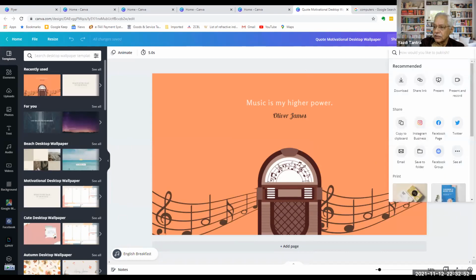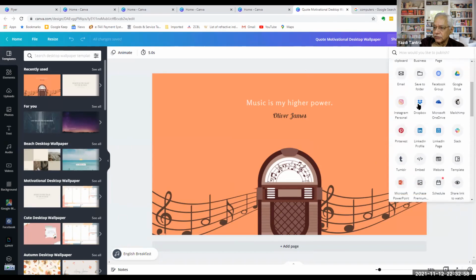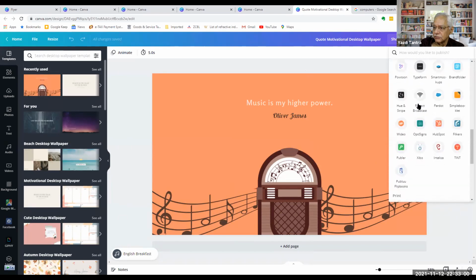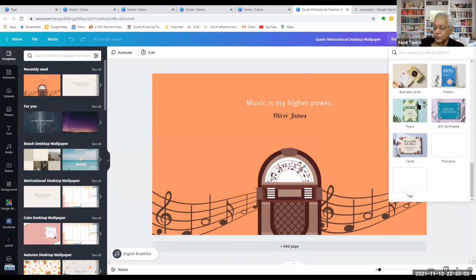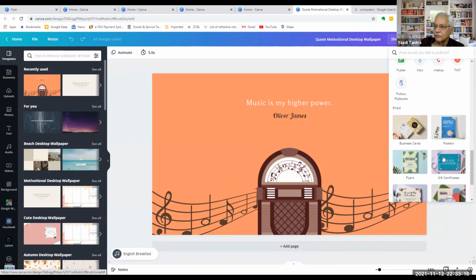Normally, the sizing is done here itself straight away. These are the type of options that they give you for exporting it. So you want it as a poster, a gift certificate, a flyer, card, postcard, or a small tag. You can print it in any of these formats.